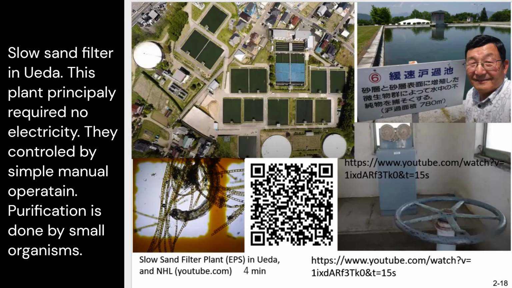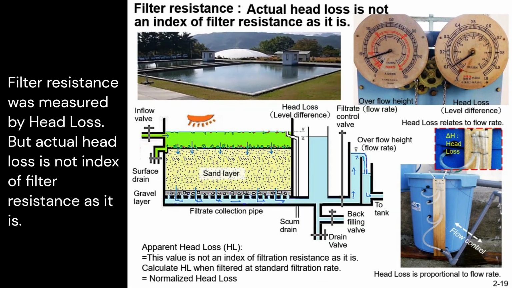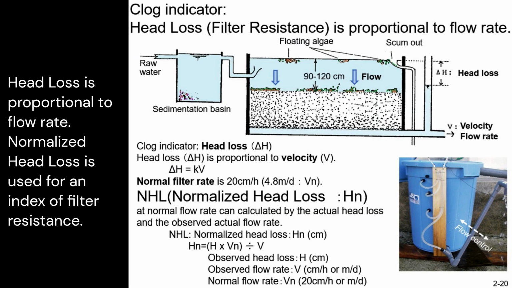Slow sand filter in Ueda. This plant principally required no electricity. They controlled it by simple manual operation. Purification is done by small organisms. Filter resistance was measured by head loss. But actual head loss is not an index of filter resistance as it is. Head loss is proportional to flow rate. Normalized head loss is used as an index of filter resistance.